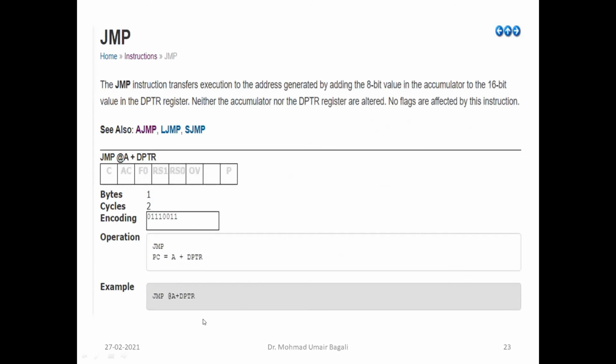The jump instruction JMP @A+DPTR is unconditional. It takes X plus Y, and it will generate a new address, and that new address is X plus Y. It will go to that address. It is going to point to that address. So that is A plus DPTR. PC will be updated with A plus DPTR, and there is no condition tested here. Therefore it is unconditional, and we have only one format available.